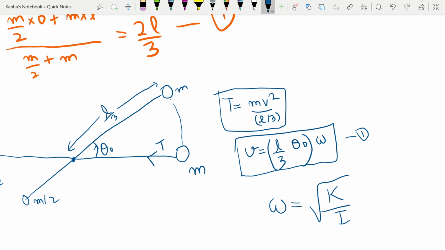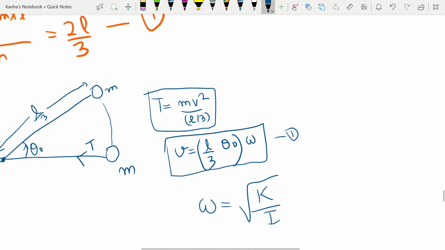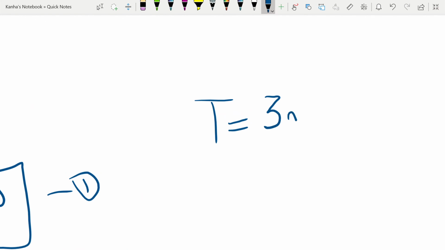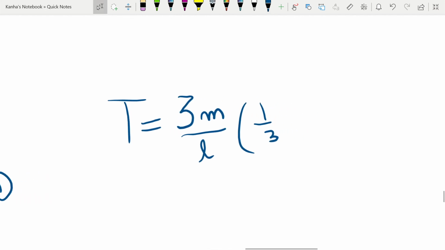Here my tension relation is already known to me now. So I can substitute first of all the value of velocity in the tension. So I get that my tension can be written as 3m by L into 1 by 3 theta naught into omega, whole square.